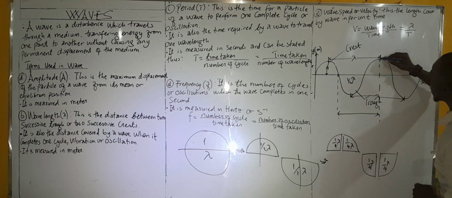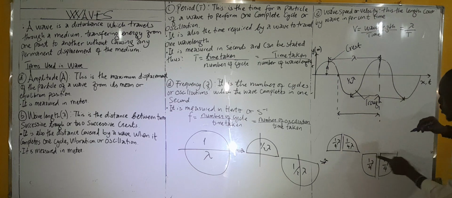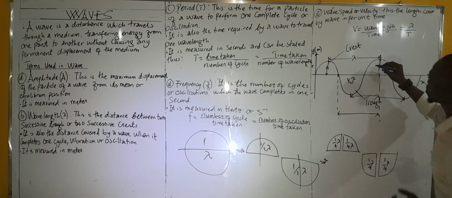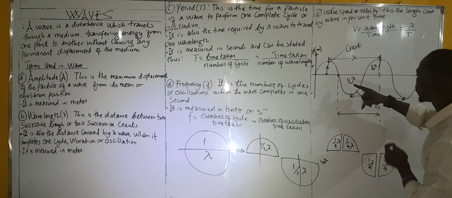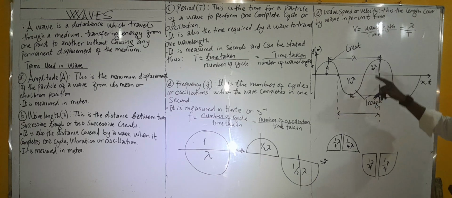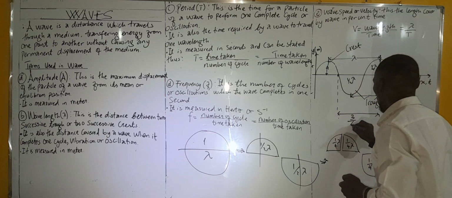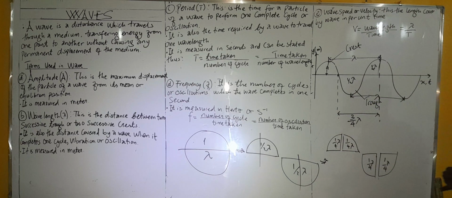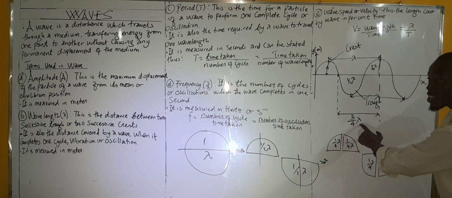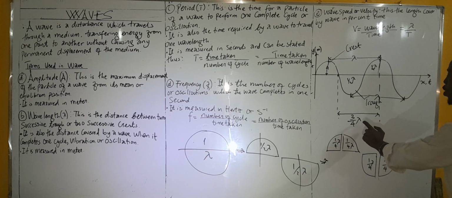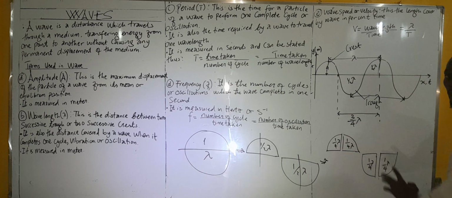And this point looks like 1 over 4, so this is 1 over 4 lambda. What is 1 over 2 lambda plus 1 over 4? It is 3 over 4 lambda. Lambda is the wavelength. This alphabet in Greek is called lambda. So 3 over 4 lambda.